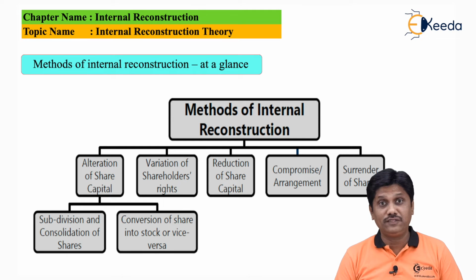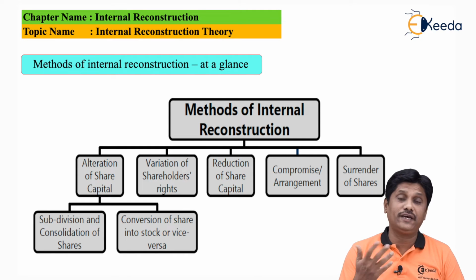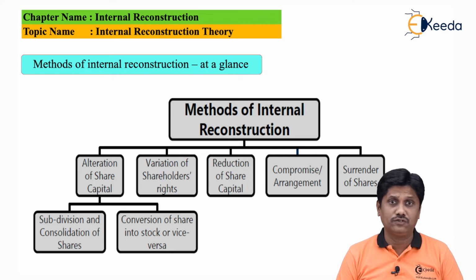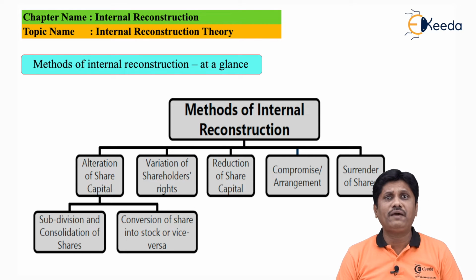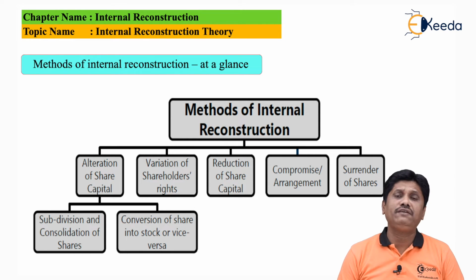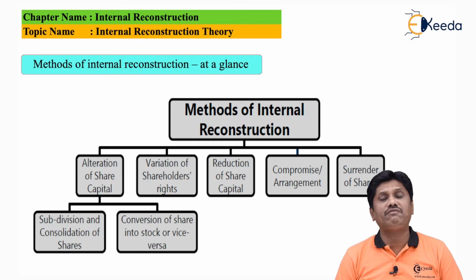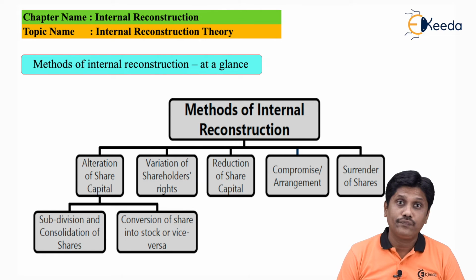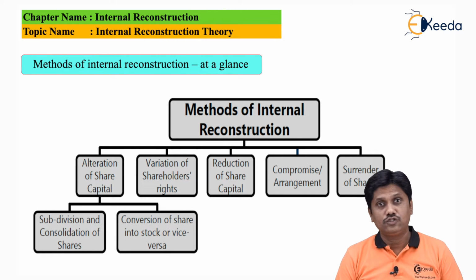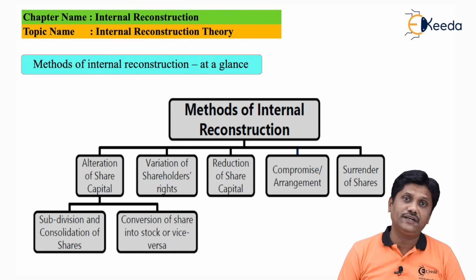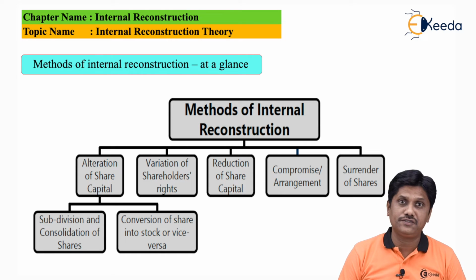There will be a compromise with the liabilities. Suppose my creditors, I need to pay him 10,000. As per the compromise scheme, I may request him to reduce the amount and he will reduce 2,000, say for example. So that is a compromise with our creditors. There will be changes in the values of assets and liabilities also. That is also a compromise. So compromise scheme is also considered as a part of your internal reconstruction.